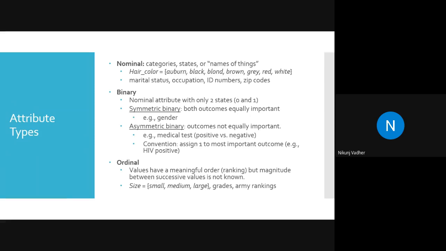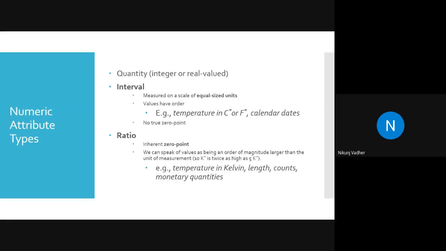Let's see the numeric attribute types: interval and ratio. Interval is measured on a scale of equal size units, and ratio has an inherent 0 point. Now you people are going to tell me the difference, because I have given you the description and the example. What do you mean by interval and what do you mean by ratio?